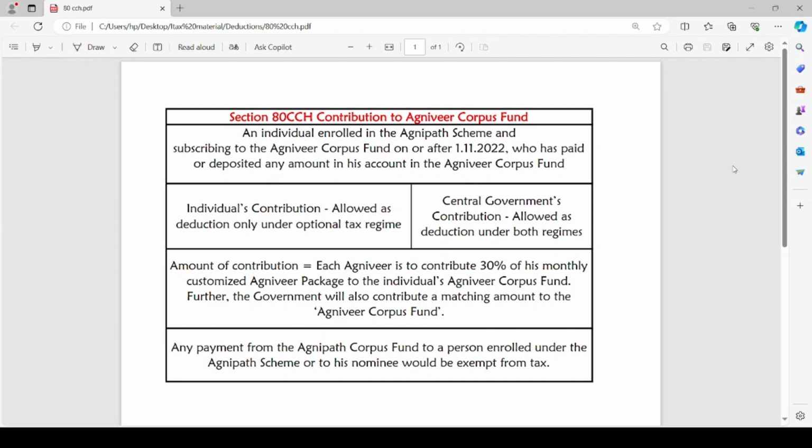Also, any payment from the Agnipath Corpus Fund to a person enrolled under the Agnipath scheme or to his nominee would be exempt from tax. There is an exemption with respect to any payment made from the Agnipath Corpus Fund either towards the assessee or towards his nominee. It will be exempted from tax. This is all about section 80CCH.